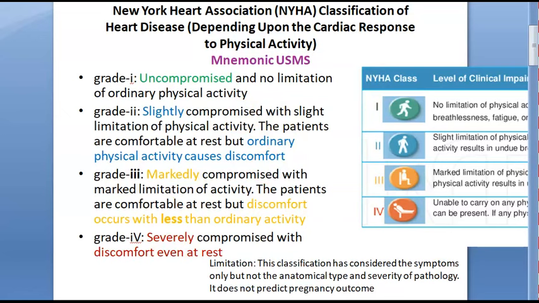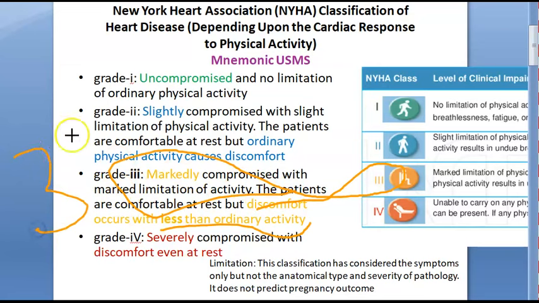Okay, then coming to the second, that is grade 2. Grade 2 is what, guys? That is slightly compromised. Okay, so ordinary physical activity causes discomfort. Okay, that is slightly compromised, grade 2. Now let us move to grade 3. Grade 3 is markedly compromised. He cannot even do ordinary activity. So less than ordinary activity causes discomfort. Okay, so that is markedly compromised, grade 3.